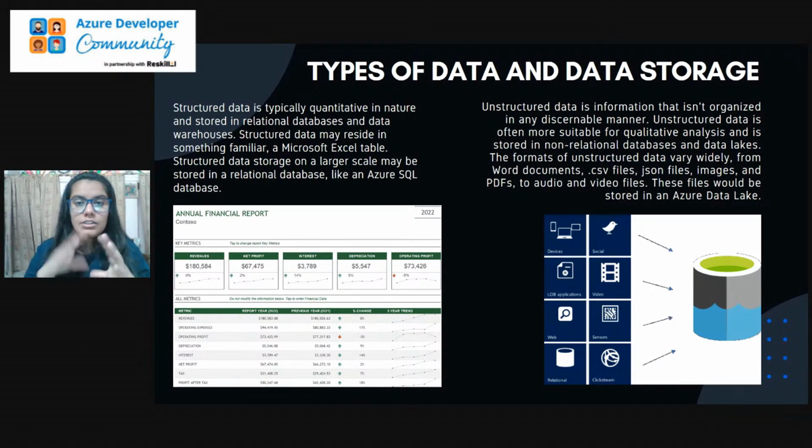Coming towards the storage of the data, structured data is stored in Azure SQL databases, because it is in the form of tables, so it can directly be stored there. But data such as video, audio, images, and CSV files cannot be directly stored in the form of tables, so here we have Azure Data Lake Storage for that purpose. This is another tool provided by Azure to keep your data in a safe place and provide security over it.